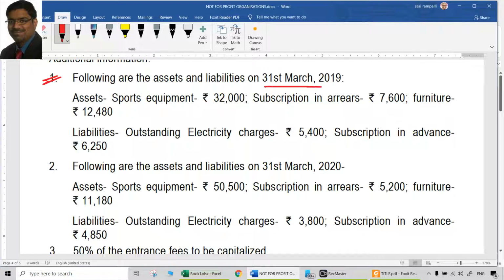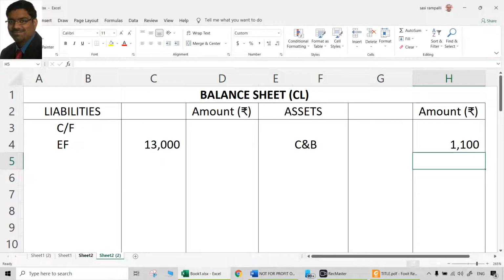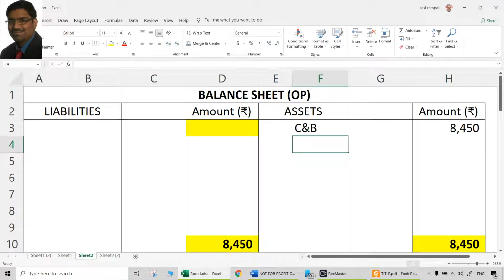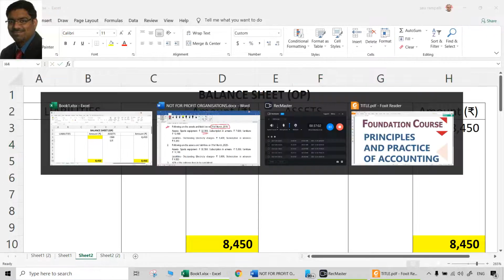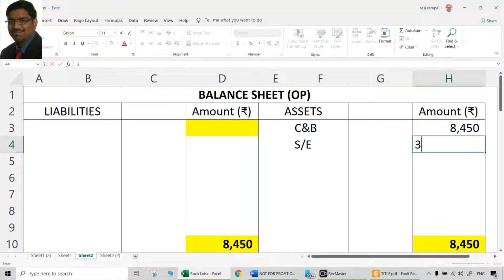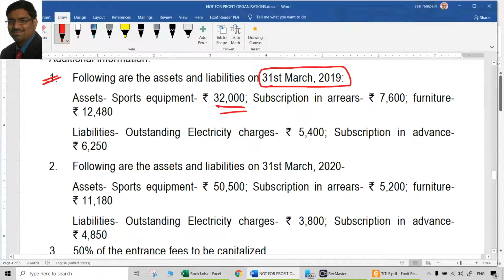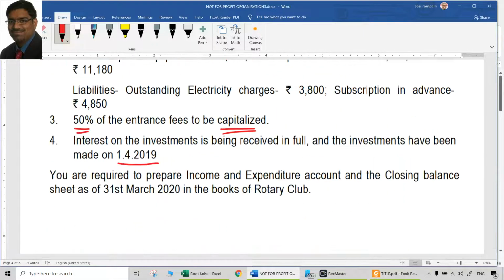Following are the assets and liabilities on 31st March 2019, which means opening balance sheet. First of all, sports equipment is there, 32,000, opening balance sheet. So opening balance sheet, assets side, sports equipment is 32,000. So that is which aspect? Credit aspect. Now debit aspect we have to deal with somewhere.